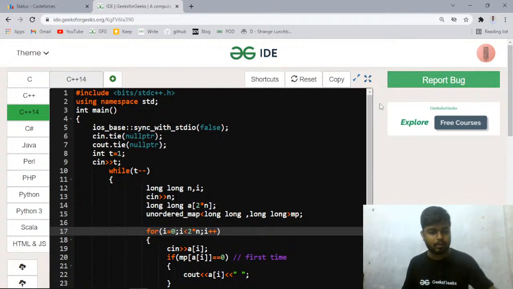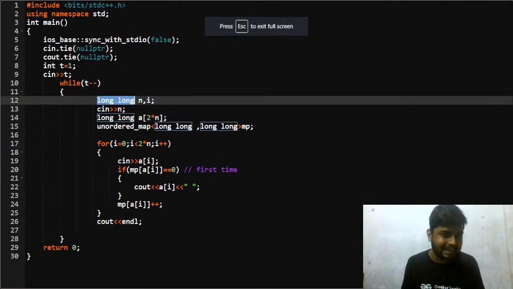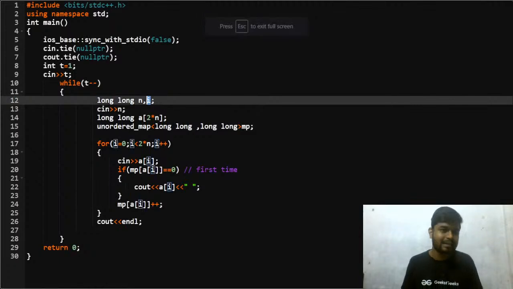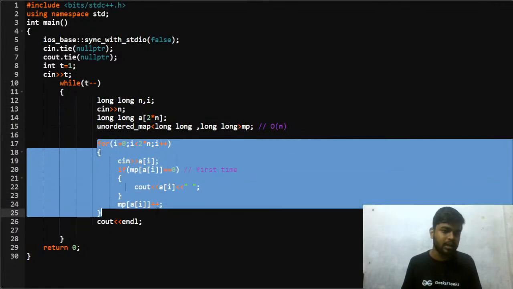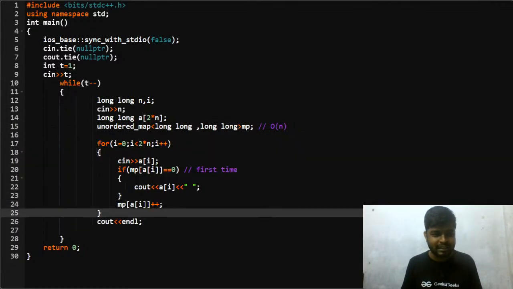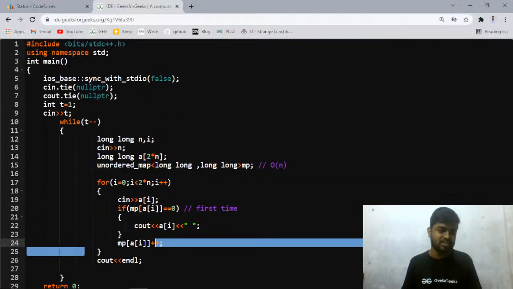Okay, right. Just zooming in. So what you will do, you take t and n, then you take n as input, then you declare long long a of 2 cross n, then you declare an unordered map. Why? Because in this the time complexity will be order of n. If you use a map, in that case the time complexity will be n log n, right? So unordered map, the time complexity is order of n, so that is why. And then you take 2 cross n, then you take all the input, and if the element ai is occurring for the first time, then you simply print it. Otherwise you keep on counting it, and then you simply change the line for the next test case, right?